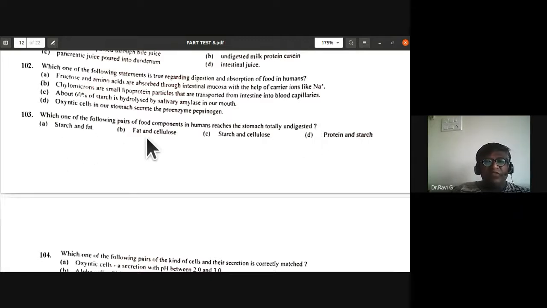Starch and fat, fat and cellulose, starch and cellulose, protein and starch. So which of them is completely undigested? See, in the mouth, starch is digested, but fat is not digested. Partial digestion of starch takes place, so the other options with starch are ruled out. So fat and cellulose reach the stomach totally undigested. So B is the option for 103.